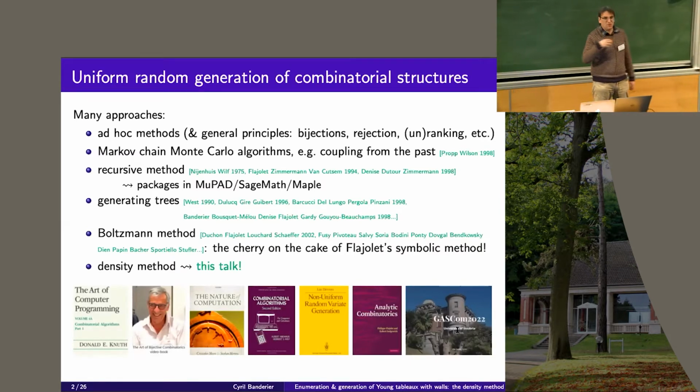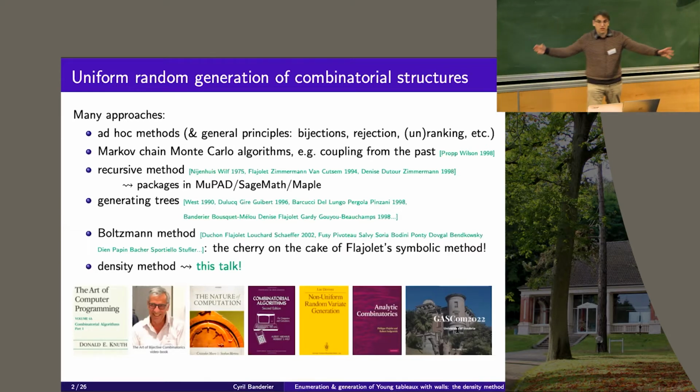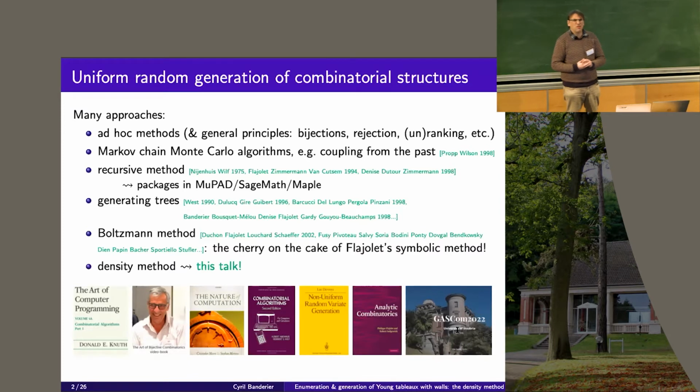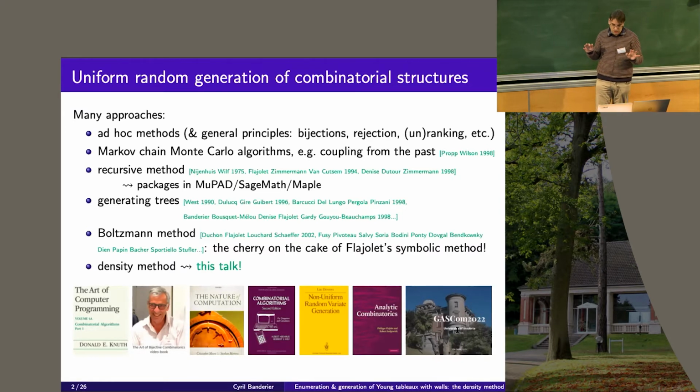So whenever you have some combinatorial structure, you may want to generate a big tree or graph or map of size 1000 to check some properties on it, to do some random simulation and so on. For sure, for a lot of exotic combinatorial structures, they just have ad hoc methods. However, you have a few generic principles which are working for full classes of combinatorial objects.